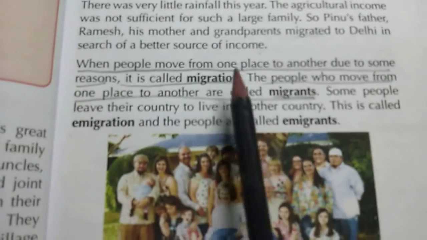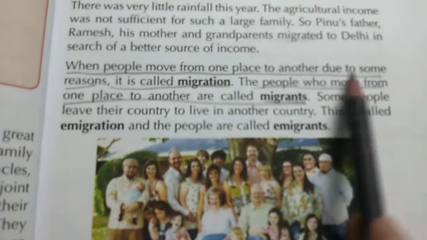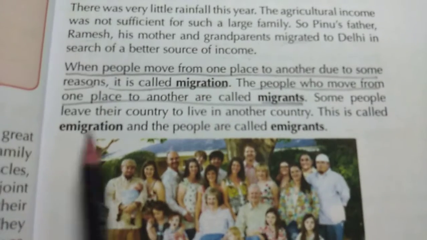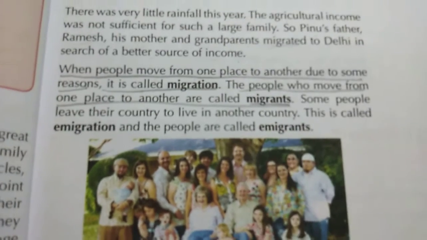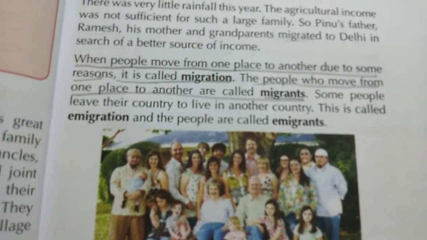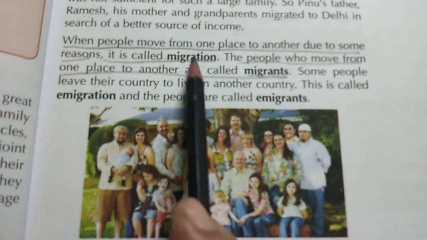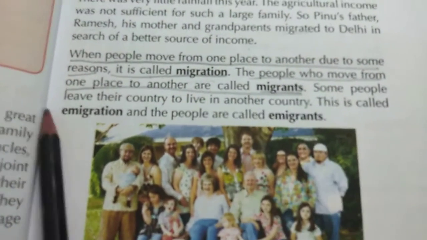People moving from one place to another due to some reason is known as migration, and the people who move from one place to another are known as migrants.